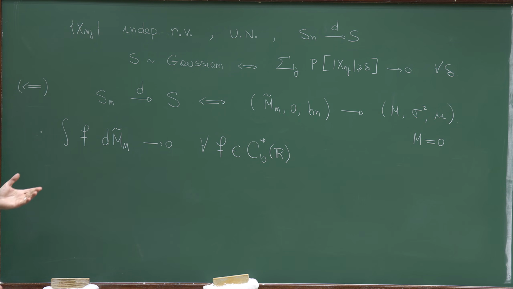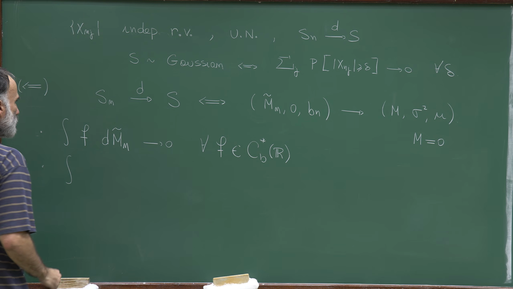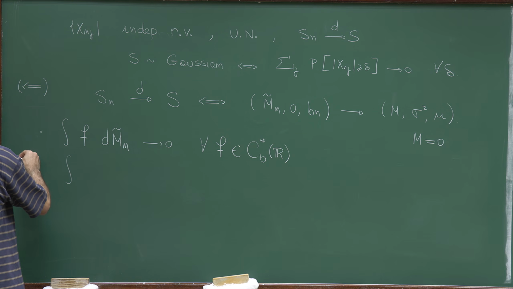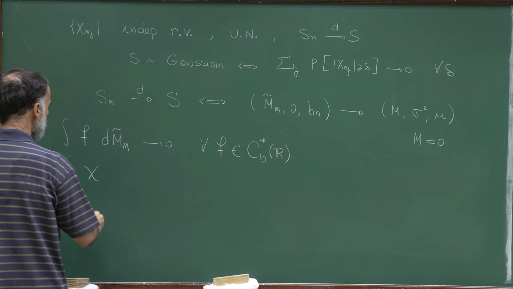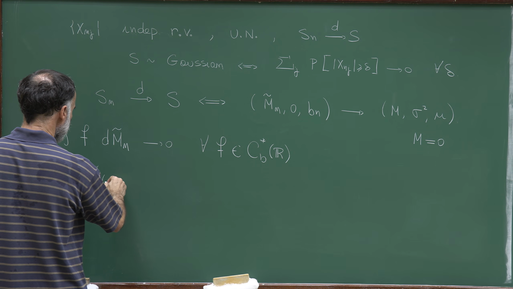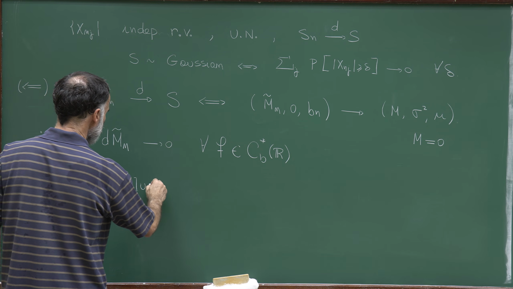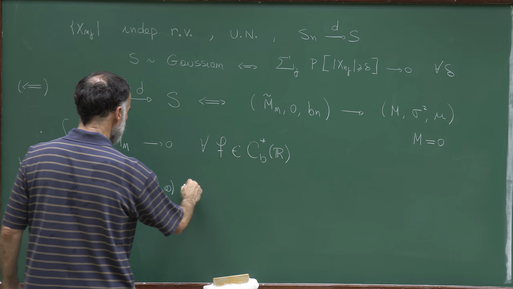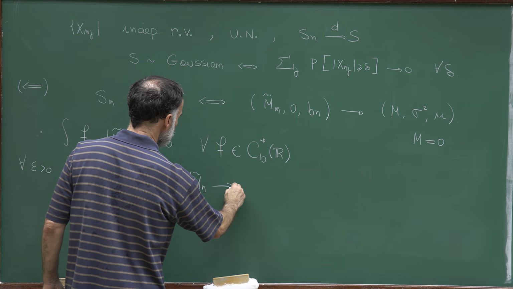Now, what I claim is that it's enough to prove that for all epsilon, the integral of the characteristic function of minus infinity to minus epsilon union epsilon to infinity, d m tilde n, converges to 0.